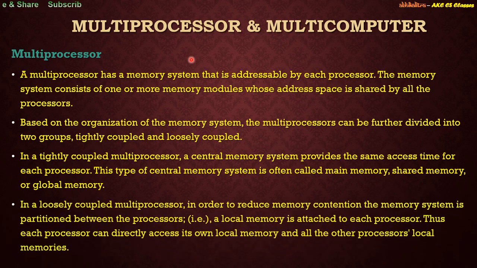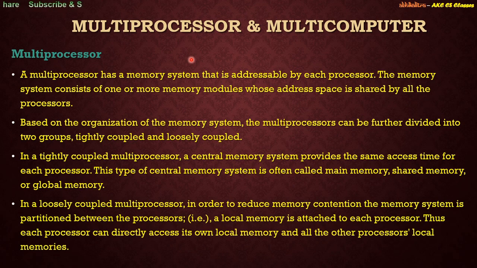And what is a loosely coupled multiprocessor? In a loosely coupled multiprocessor, we are interested in providing resources to each individual processor. Here also we have multiple parallel processors, and each individual parallel processor has its own local memory. It is unlike the tightly coupled system, where a common memory was being shared by the different processors.